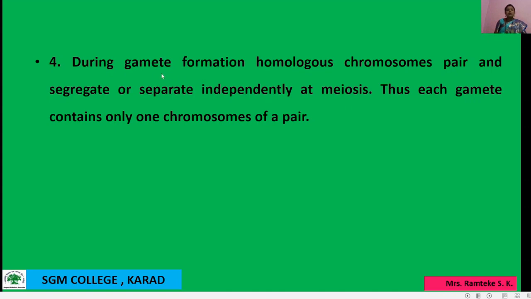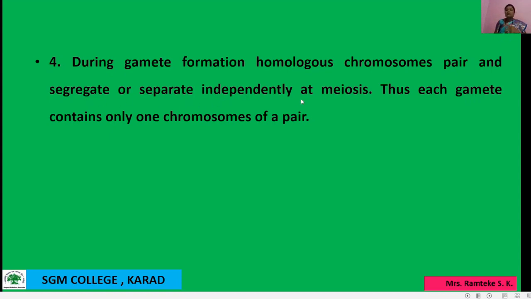Homologous chromosomes means the same chromosomes. In the meiosis phase homologous chromosome pairs are formed, and then these homologous chromosomes separate independently.